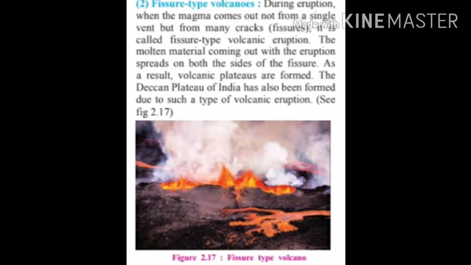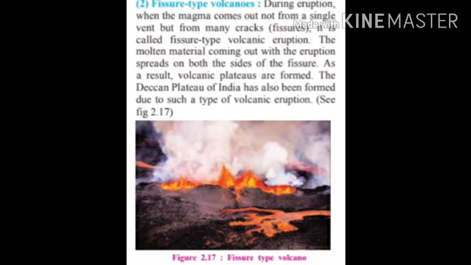The material is ejected, thrown out through the number of cracks, through the number of fissures, and spreads on either side of the fissures or cracks and forms volcanic plateaus. It means material which is spread near the fissures forms plateaus. Deccan Plateau is the creation of fissure type of volcanoes.